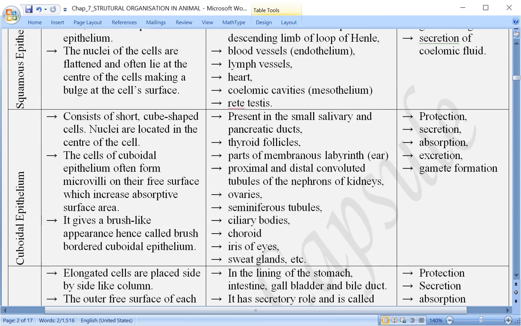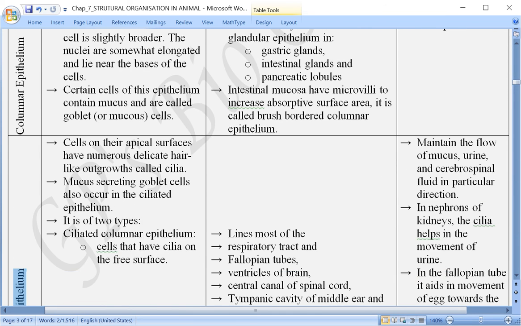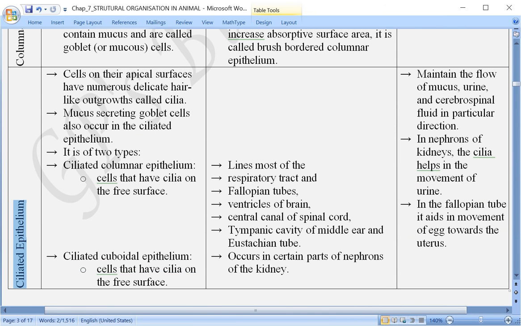As a result, it helps in the movement of certain substances, let us say in our trachea, in the female oviduct or fallopian tube, and in the seminiferous tubules. We will discuss the location, but first let us see the structure of ciliated epithelium.